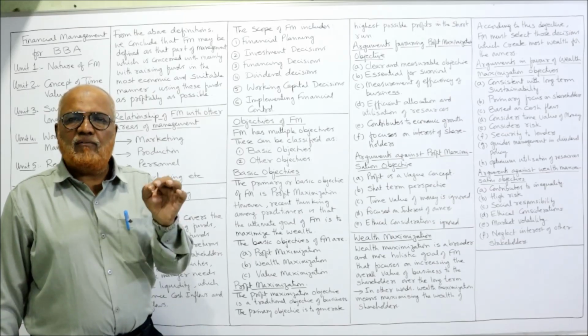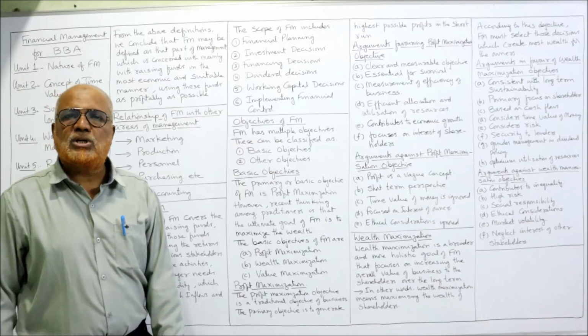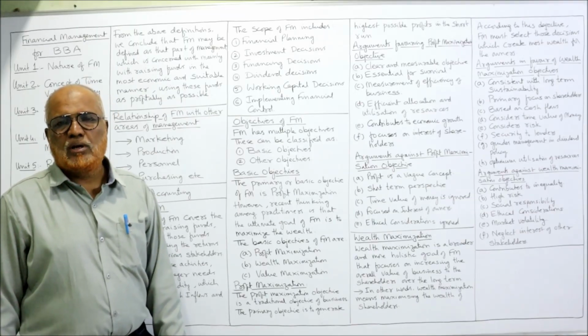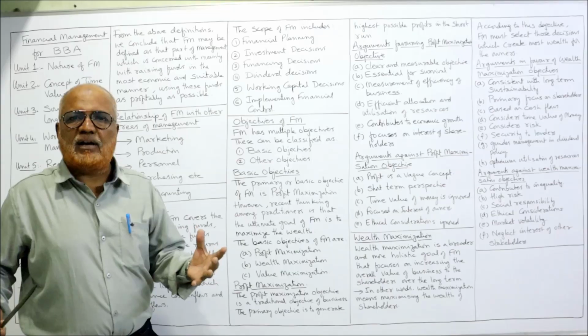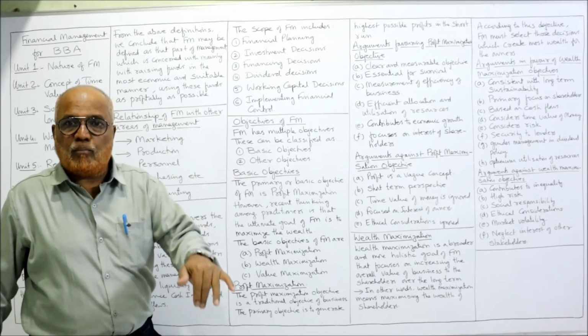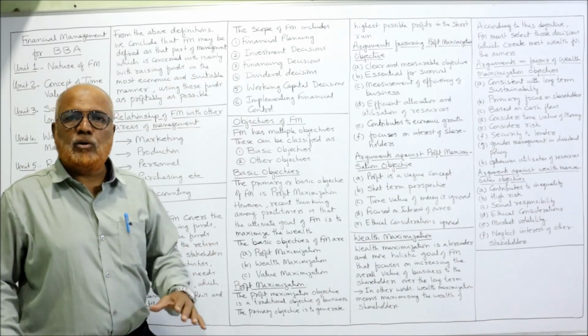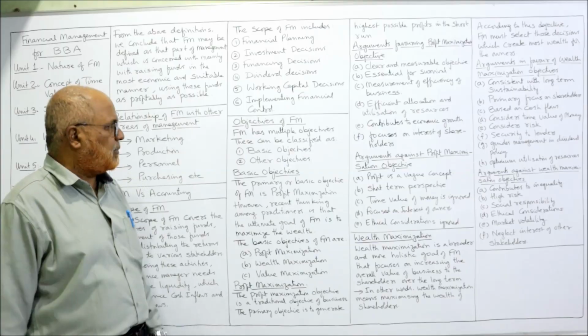Very frequently, every now and then, a question is asked in examination, what are the objectives of financial management? Different people have given different definitions. Traditional objectives and modern objectives. All these objectives we are going to learn and you have to write these points in examination.